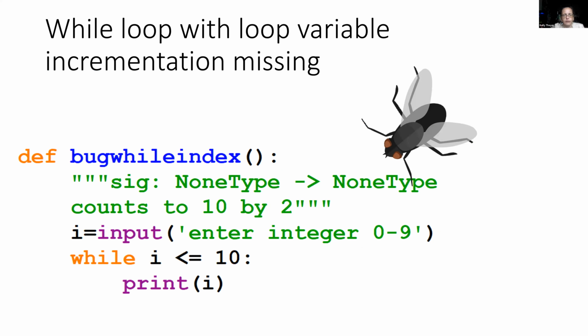Here is a while loop with a loop variable incrementation missing. All right, so let's take a look at what's going on here. Here's a bug while index problem. And it's supposed to count to 10 by 2. It's not taking any input, implicit return. All right. i equals input, enter an integer from 0 to 9. And then we see while i is less than or equal to 10, it should print i. So the problem with this